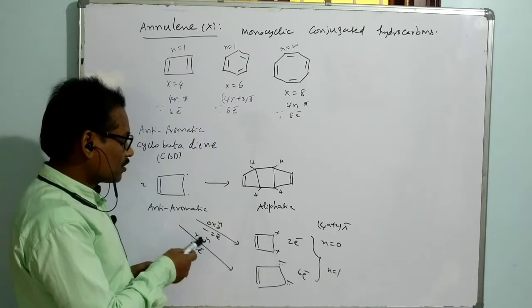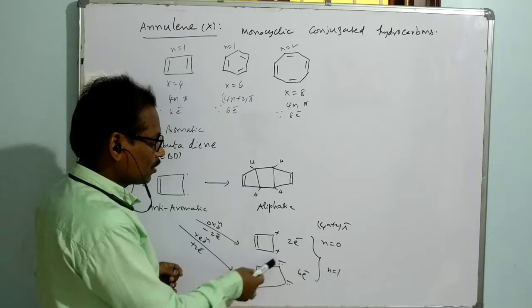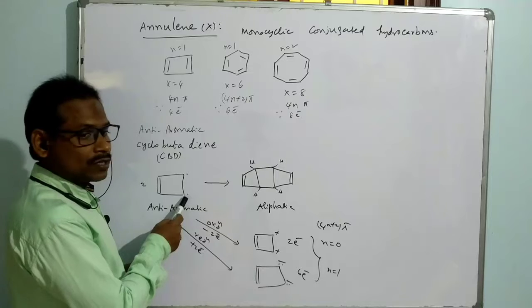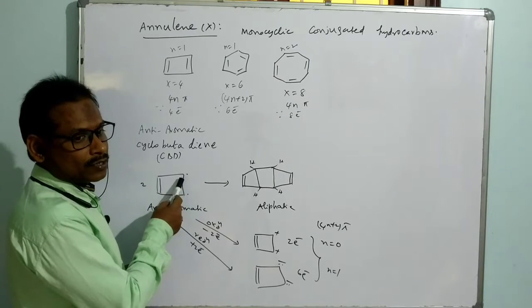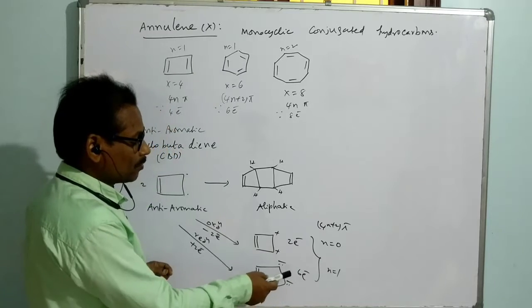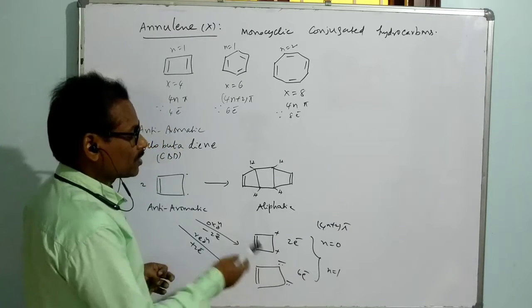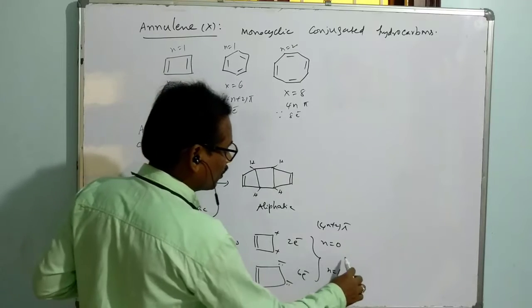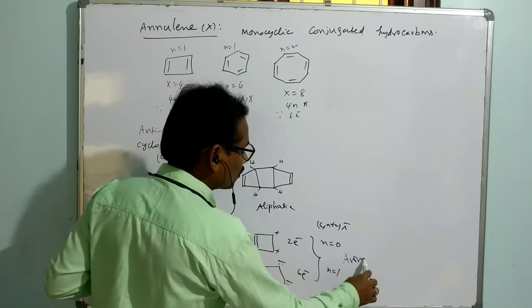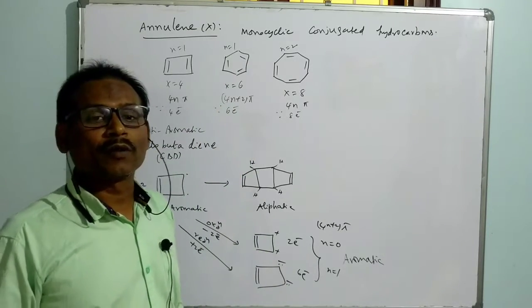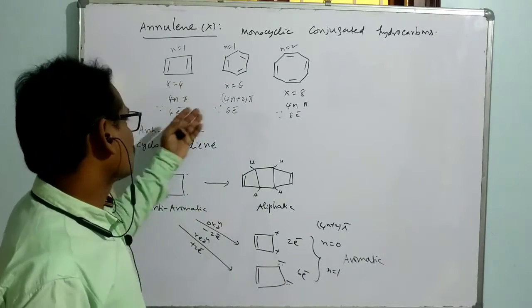Another way, if it involves reduction, then it has 6 electrons. That means an extra electron is added to this p orbital, and one more electron is added to this p orbital. Right now it has 6 electron conjugation. So both the species are aromatic. That means the anti-aromatic species is converted into an aromatic species. So in this way, we can say something about the situation of these compounds.